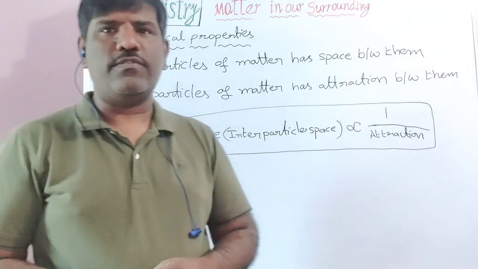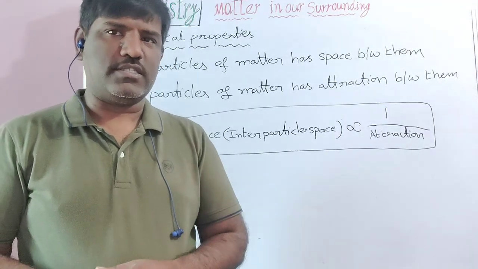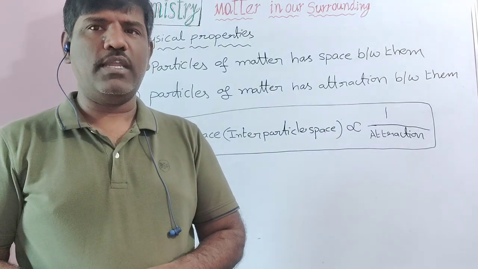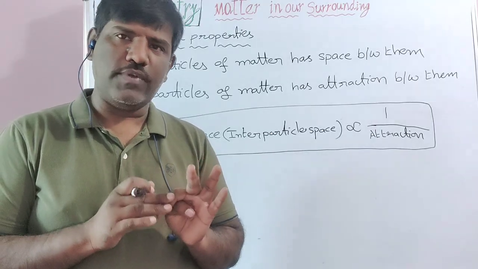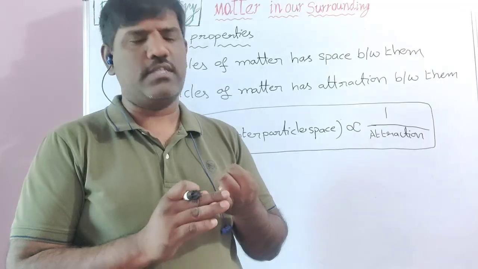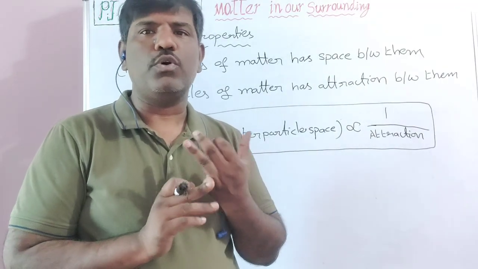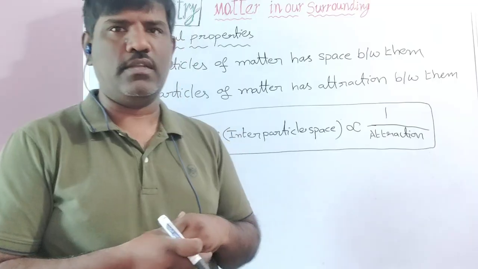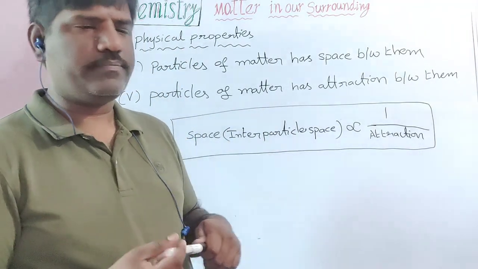Based on these 5 physical properties, matter mainly exists in 3 types: solids, liquids, gases. Modern science adds 2 more: plasma state and Bose-Einstein condensate. We are going to discuss this in continuation.